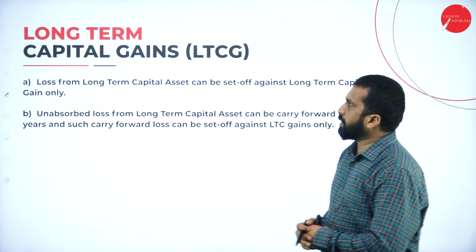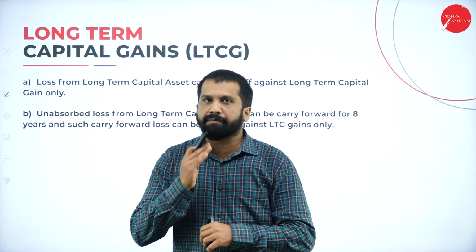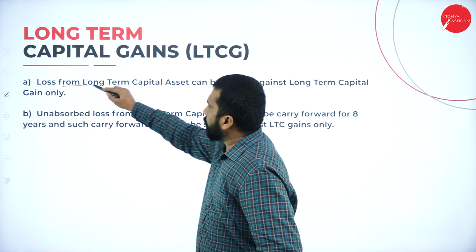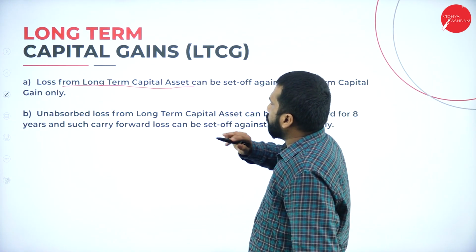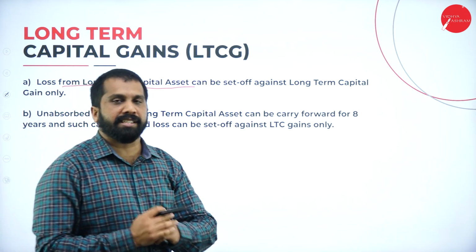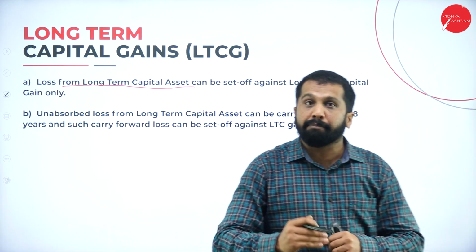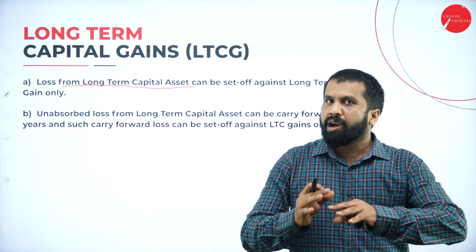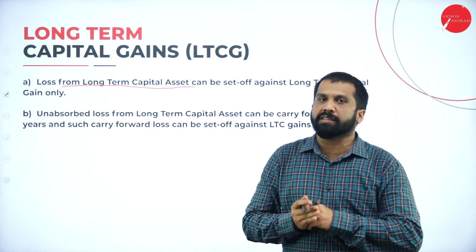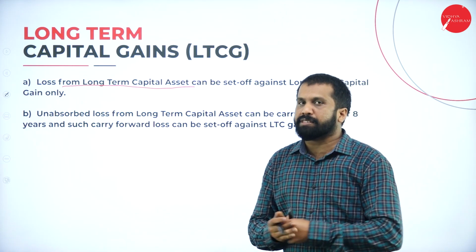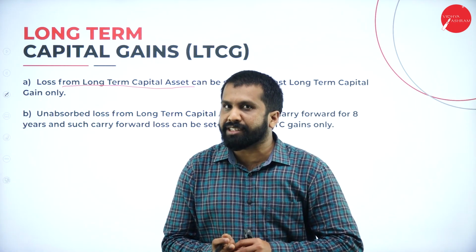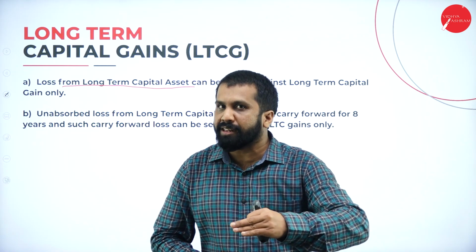Next, long-term capital gain. Very interesting and very important. Under long-term capital gain, loss from long-term capital asset. So you know what is long-term? Already we have completed capital gain, like above 36 months, above 24 months, above 12 months. What is 36 months? All the movable items come under above 36, below 36. Immovable assets come under above 24, below 24. All the equity shares other than unlisted come under above 12, below 12.